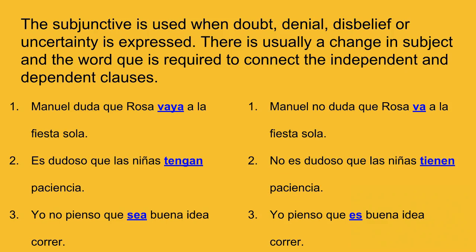No es dudoso que las niñas tienen paciencia. Again, we simply added the word no to make this an indicative sentence. And in the last one, we didn't add no, but we did take it away, which again makes it the opposite of what you were saying in the first situation. Yo pienso que es buena idea correr. Now I believe or I think that it is a good idea to run. This is an indicative situation.